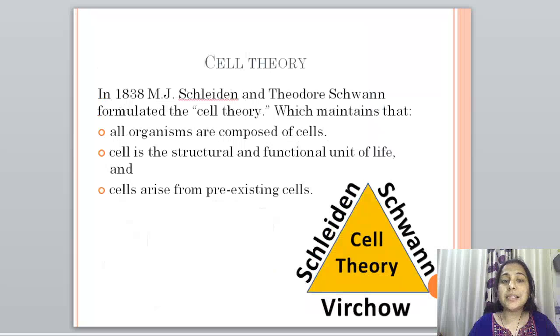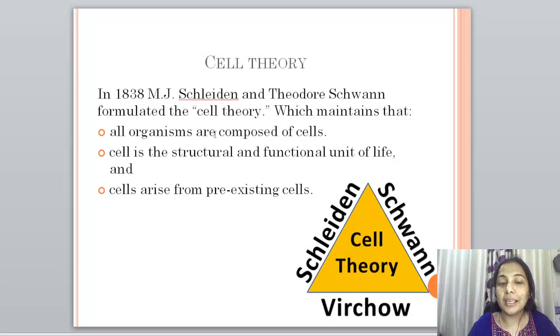Then came the cell theory in 1838, which was given by M.J. Schleiden and Theodore Schwann, who formulated the cell theory. They mentioned that, number one, all organisms are composed of cells. Number two, the cell is the structural and functional unit of life.